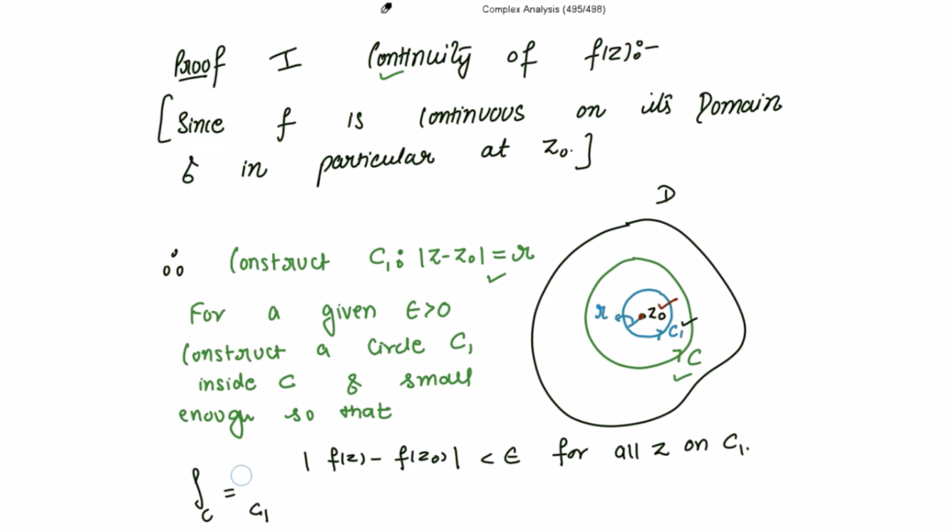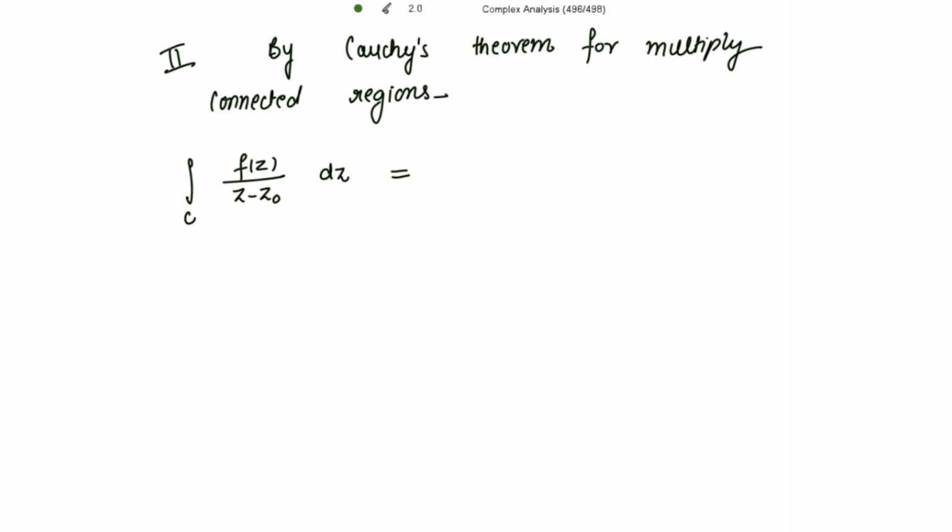For this integral we are considering the function f(z) divided by (z minus z0). We have to take the integral of this integrand over C and this will be equal to the same integrand over C1. So by Cauchy's theorem for multiply connected region, the integral of f(z) by (z minus z0) over C is equal to the integral of f(z) divided by (z minus z0) over C1.